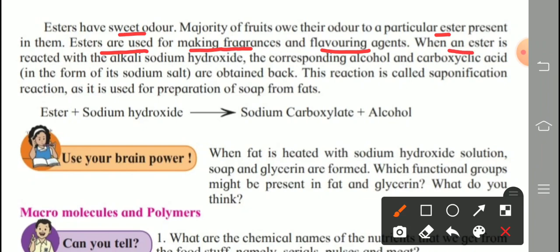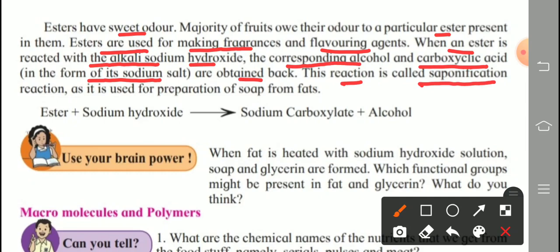When an ester reacts with the alkali sodium hydroxide, the corresponding alcohol and the carboxylic acid in the form of its sodium salt are obtained back. This reaction is called the saponification reaction.